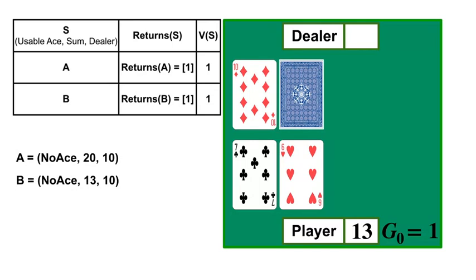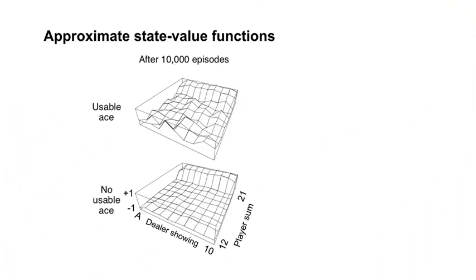Now, what would happen if the agent played many games of blackjack? Let's look at the value function the agent learns after 10,000 episodes. We'll plot one value function for states with a usable ace and one for states without a usable ace. The 3 axes of the plot are the card the dealer is showing, the agent's sum, and the value of that state. The plot with usable aces is much more rough than the plot with no usable ace. That's because most blackjack games do not have a usable ace, so the usable ace values are estimated with far fewer samples. Both plots have a similar shape.